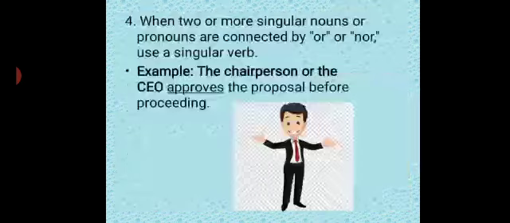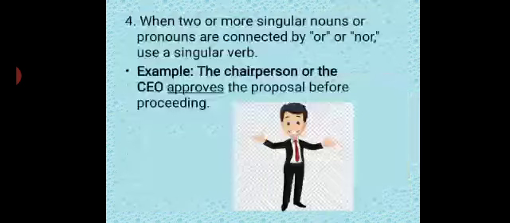Number 4. When two or more singular nouns or pronouns are connected by or, nor, then we use a singular verb. I know this will become a bit difficult for you to understand. Read the slides over again and again, write them down, solve some examples, then I am sure you will get it. I am sure my students will be able to pick up this.